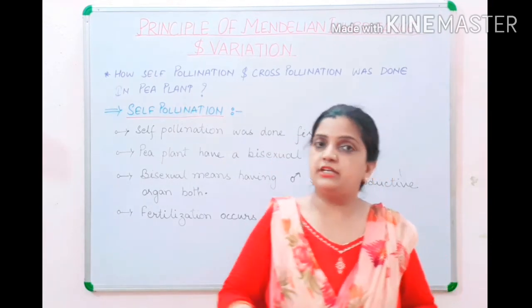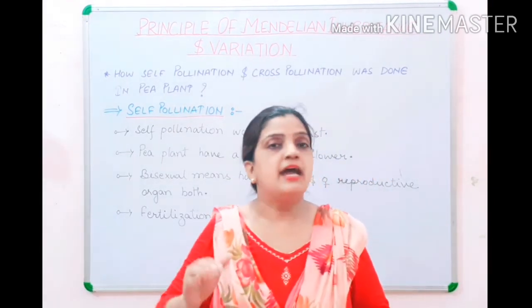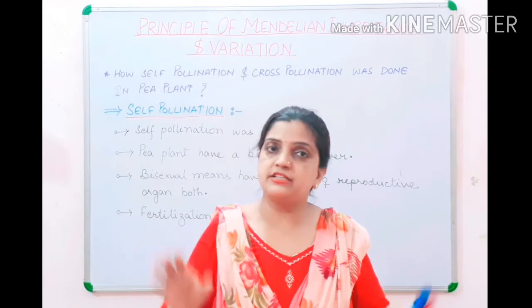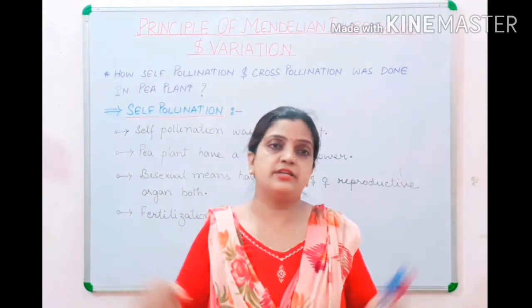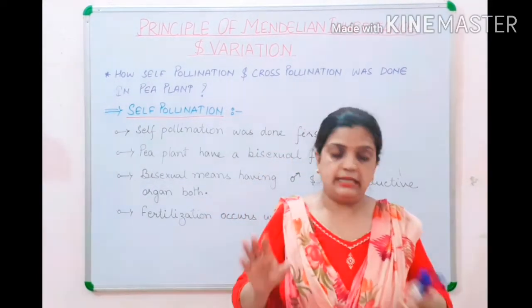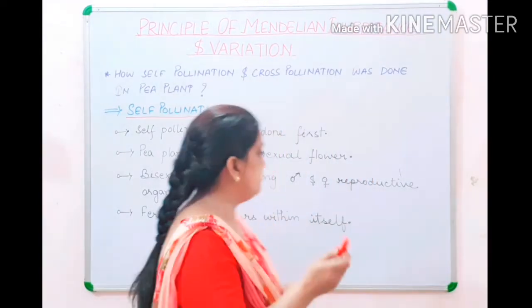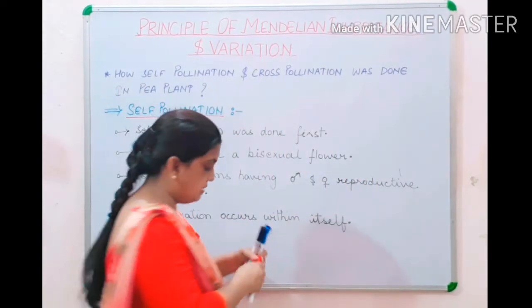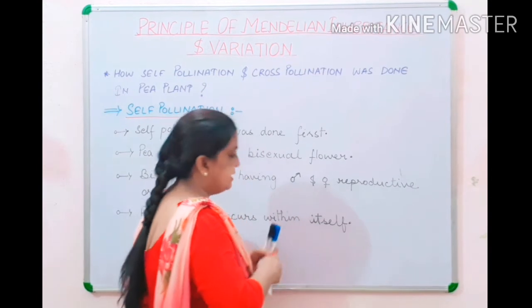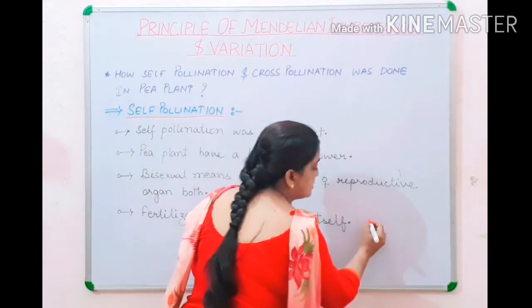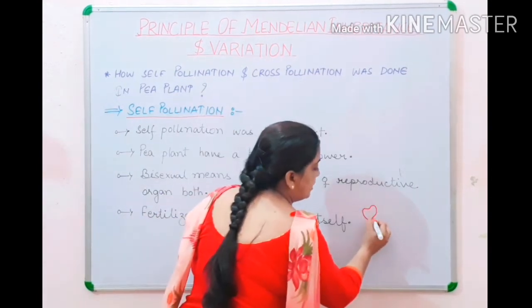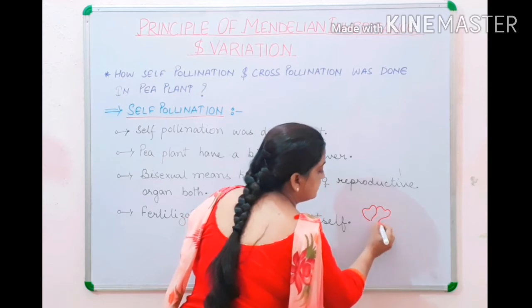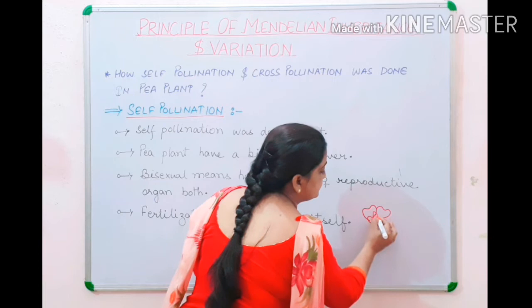Then your fertilization process will take place, and then after that the rest of the process, the zygote formation and the rest, will take place. Now children, if I explain it with the help of a diagram, suppose that this is one of the pea flowers, with an axillary arrangement.